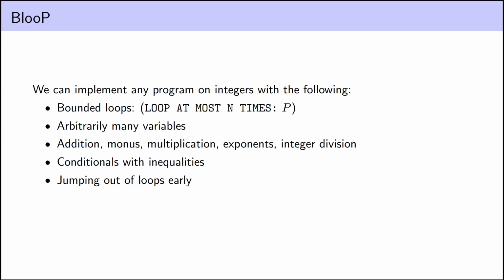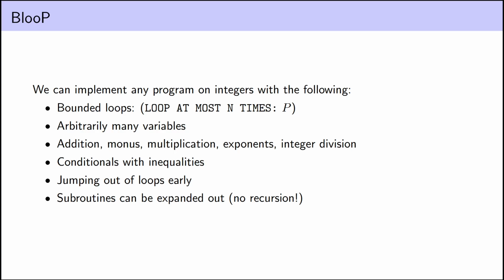We just have a boolean keep track of whether we've quote-unquote jumped out of the loop, and then in each phase of the loop, check that boolean, and if it's true, don't change the current value that we're keeping track of. So we would still go through the loop the number of times that we promised that we would go through the loop, but just after we say that we've quit out of the loop, we just don't update anything anymore. And finally, it's perfectly fine in our quote-unquote programming language to use subroutines to make our notation cleaner, just as long as we're careful that our subroutines don't call themselves. Again, we're not allowed to have that sort of recursion.